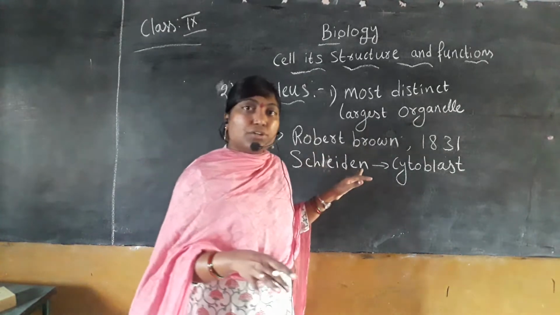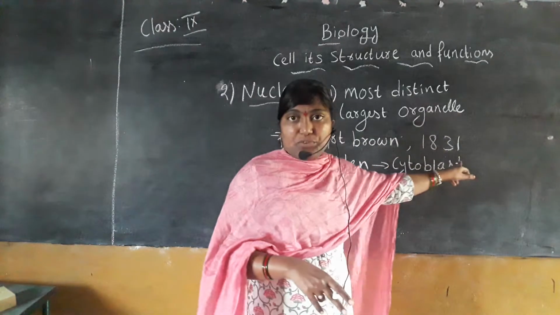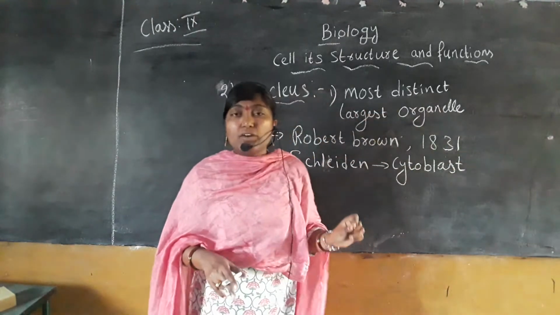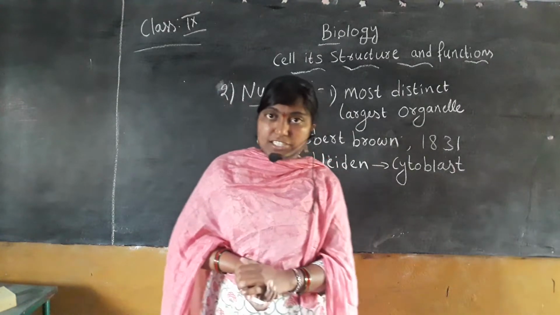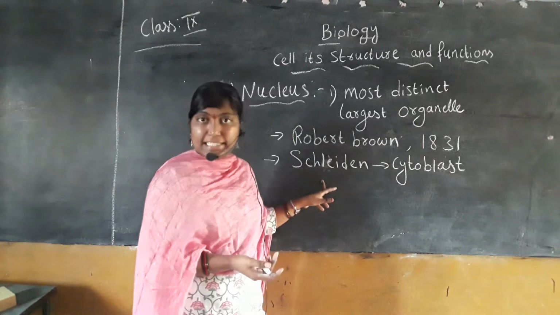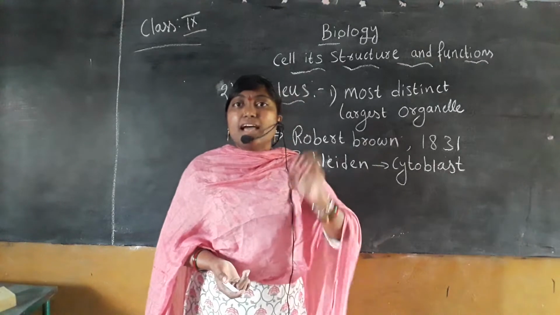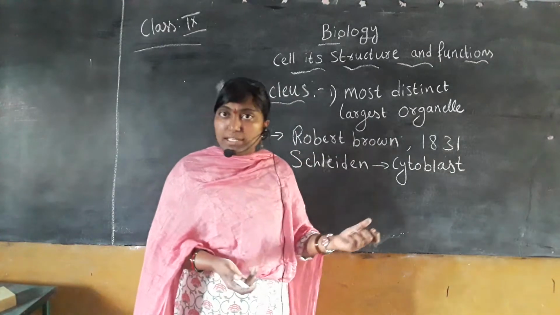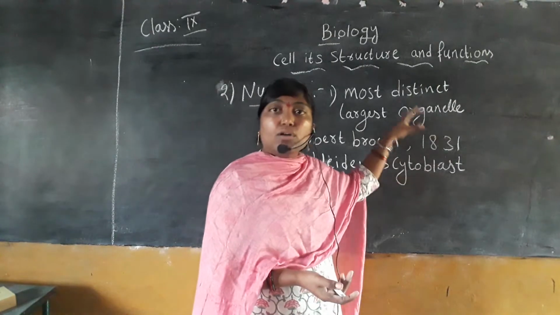Who discovered the nucleus? Robert Brown. In which year? 1831. Remember, when he discovered the nucleus, he did not know what the main functions of the nucleus are. Then another scientist, Schleiden, stated that new cells arise from the nucleus, and he named the nucleus a cytoblast.